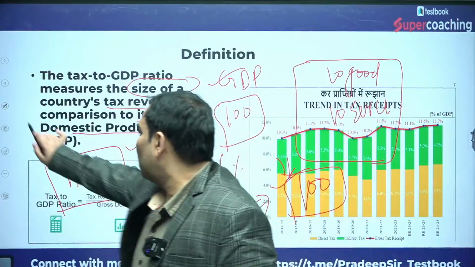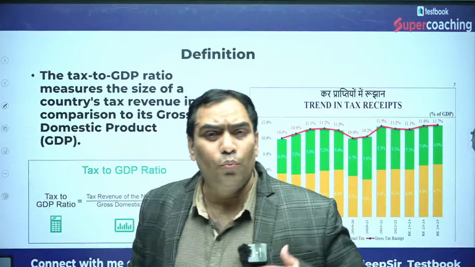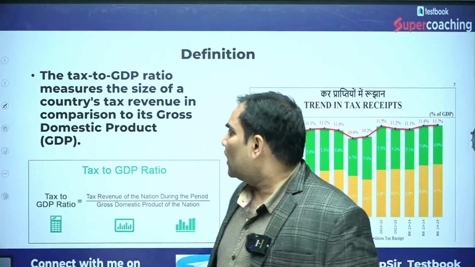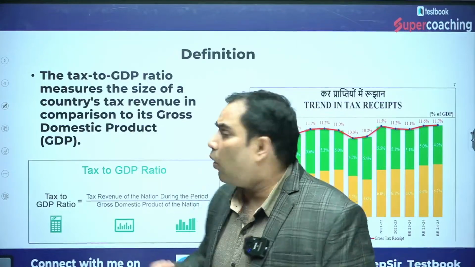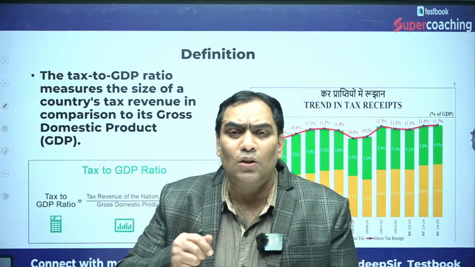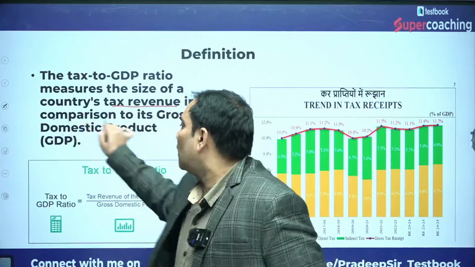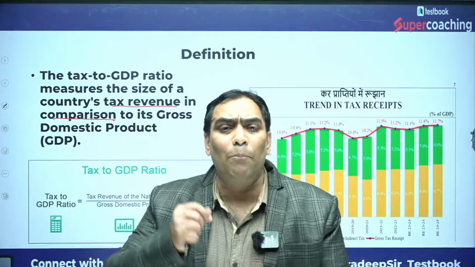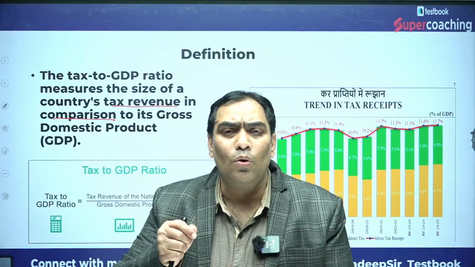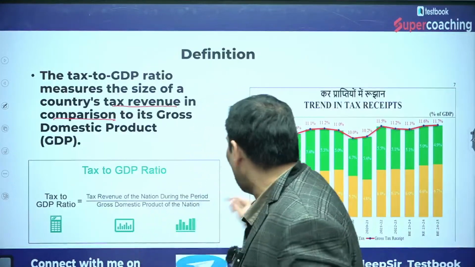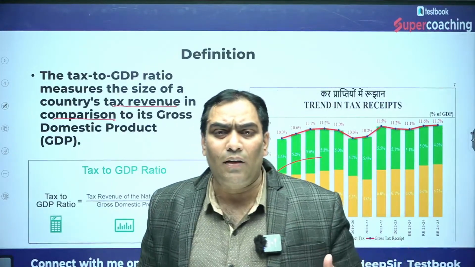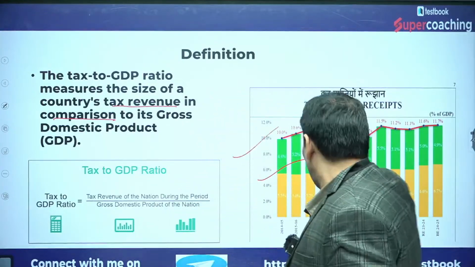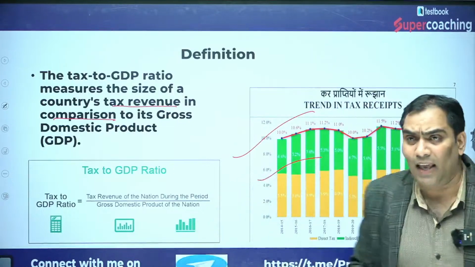Let me read it once again, and we will discuss the significance of it in detail. The tax GDP ratio measures the size of the country's total tax revenue collection in comparison to the size of GDP. That is nothing but the meaning of tax GDP ratio, and it is an all-time high, as indicated.